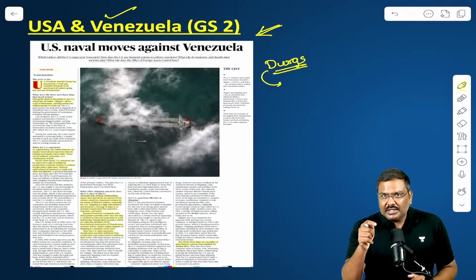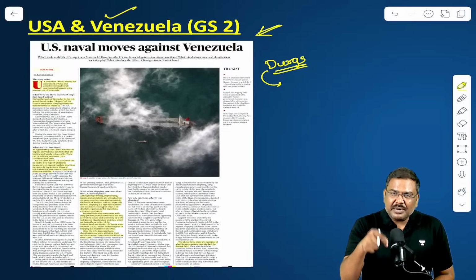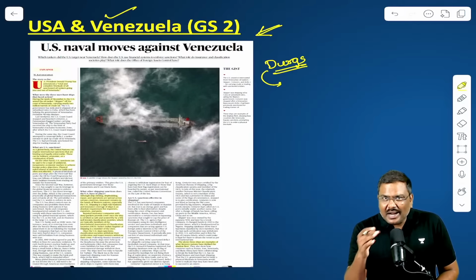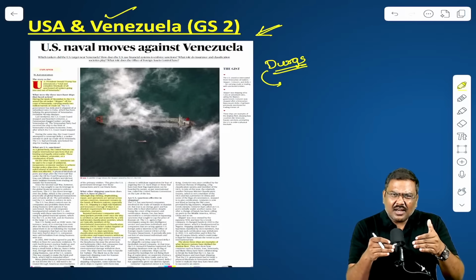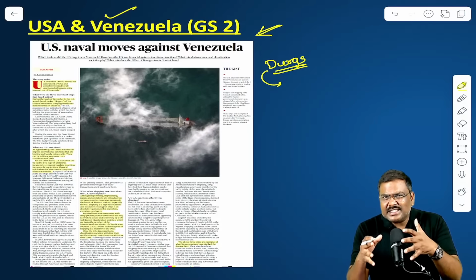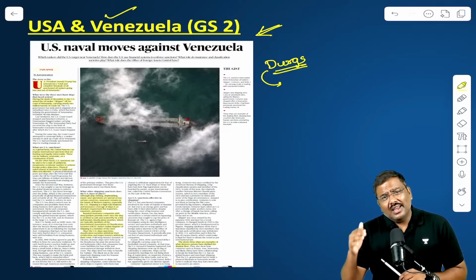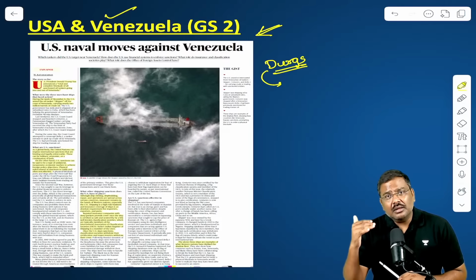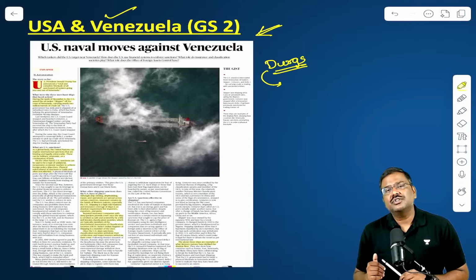They want the Maduro administration, that is the president, to leave. But right now that condition has not been accepted by the president of Venezuela, and that's the reason a lot of trade restrictions have been imposed by the US administration. What is the argument? Listen to me carefully.